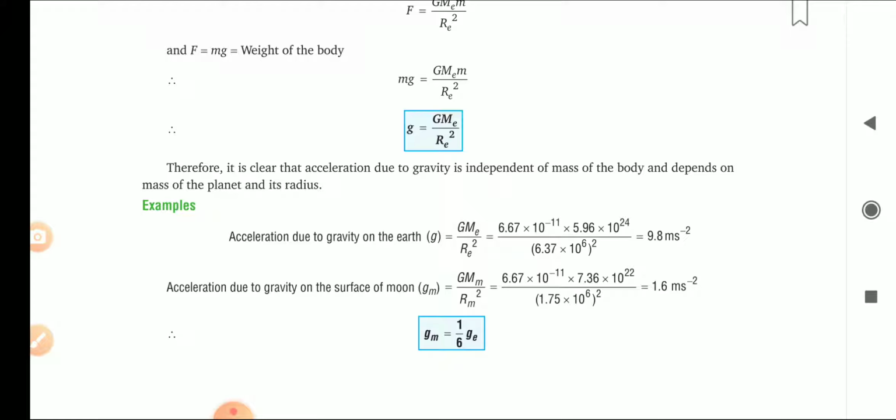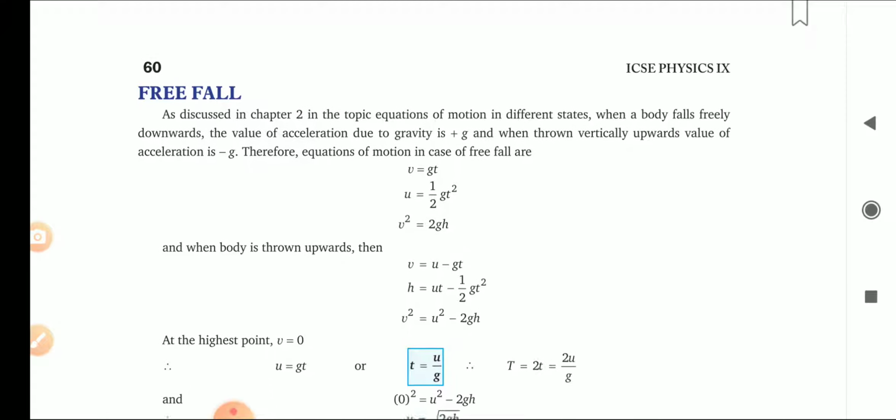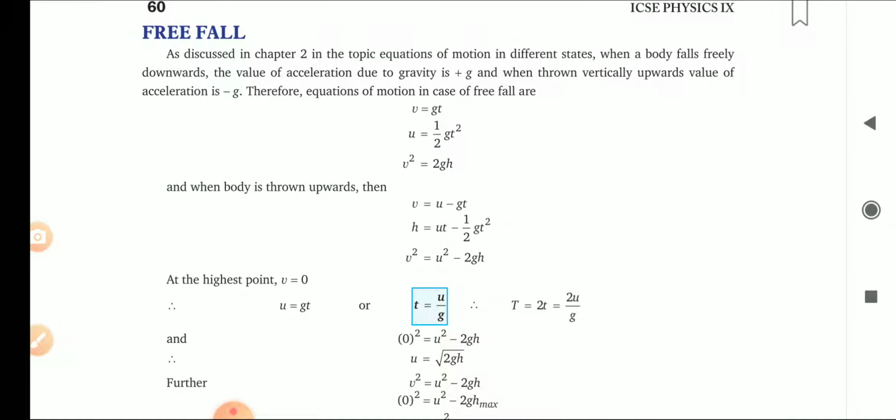Acceleration due to gravity on the surface of the moon is near about 1/6 of 9.8, that is 1.6 meter per second square. So acceleration due to gravity on the moon is 1/6 of the acceleration due to gravity on the Earth. These are things that you have to learn.